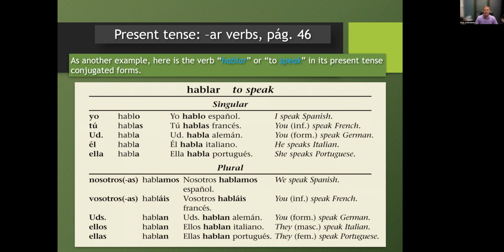They, females, speak Portuguese. All right, so you formed complete sentences. You got your subject, you got your verb. In this case, you have an object. So you see how easy it is to put all these different parts of speech together to speak in Spanish.